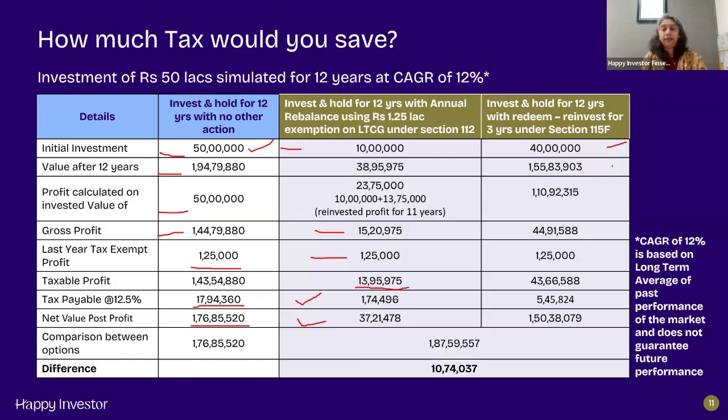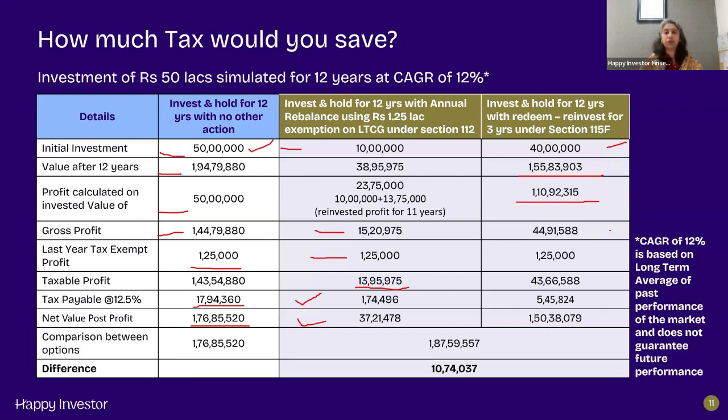On the 40 lakhs, the value after 12 years would be 1 crore 55 lakhs 83,000. But the final profit would be calculated on a value of 1 crore 10 lakhs 92,000, because we have rotated the profit every 3 years.